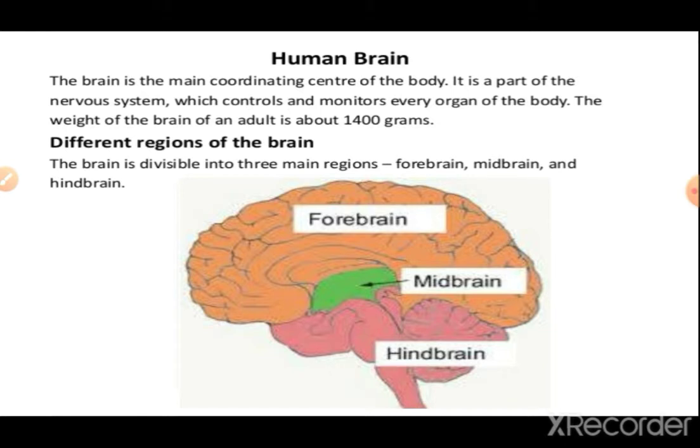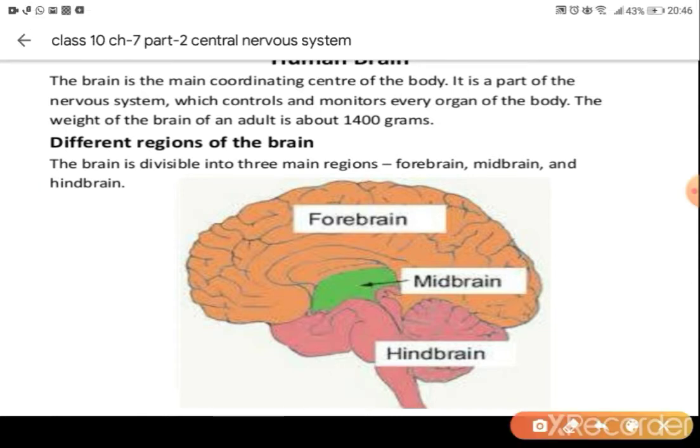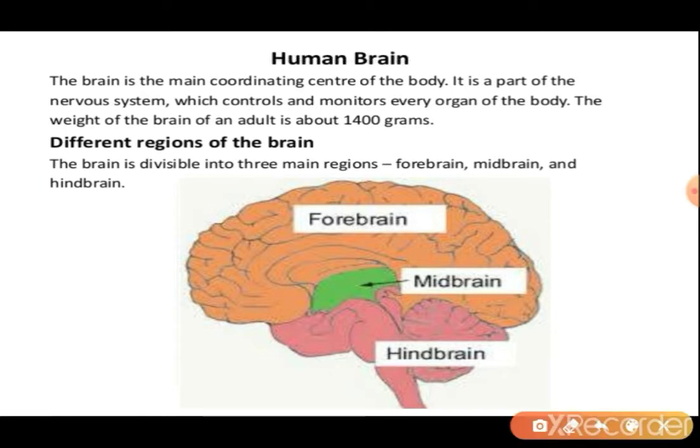Now let's learn about the human brain. So the human brain is the main coordinating center of the body. It is the part of the nervous system which controls and monitors every organ of the body. The weight of the brain in adults is about 1400 grams, and we can divide the brain into three parts: forebrain, midbrain and hindbrain.